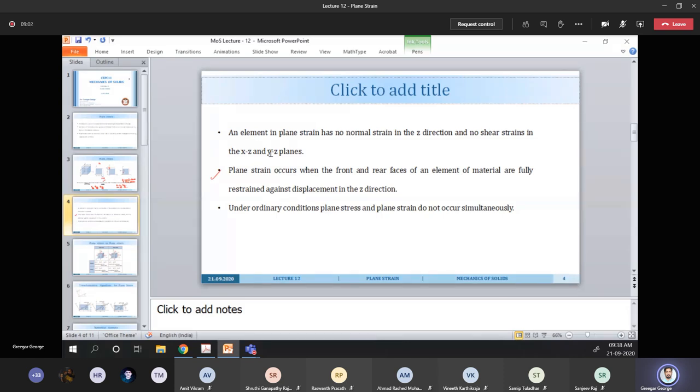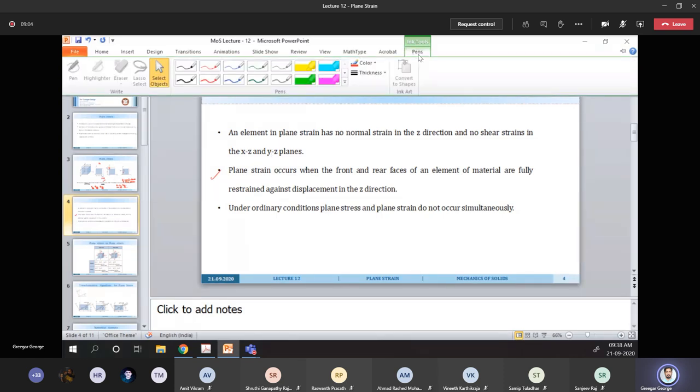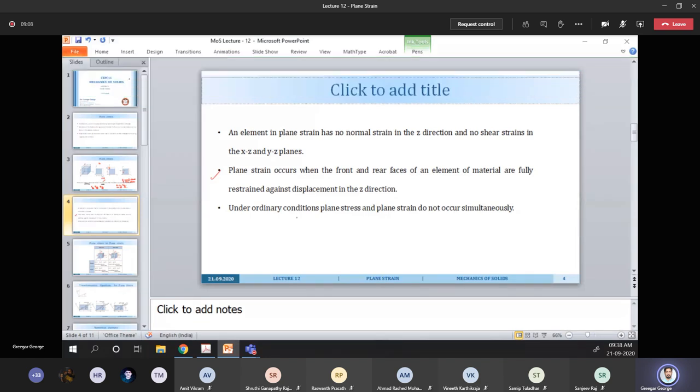We can also say that under ordinary conditions, plane stress and plane strain do not occur simultaneously. We can create some hypothetical conditions which may not occur in practice, but under ordinary conditions they do not occur simultaneously. Can you tell me the reason why?